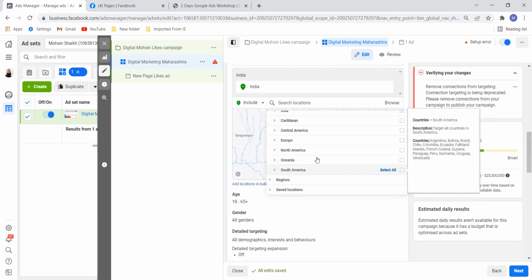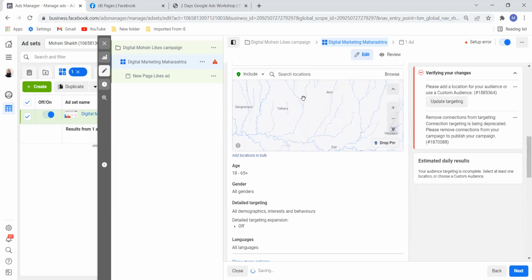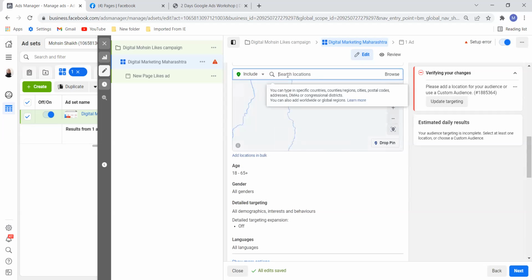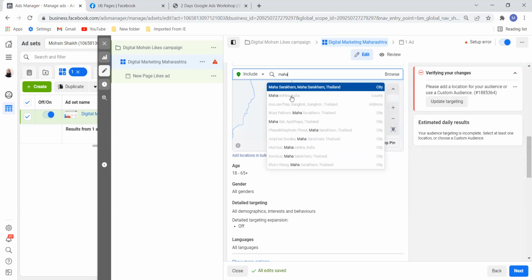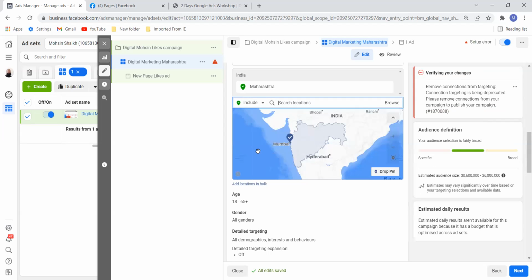So no need to worry about this because directly you can type out here. For example, I want Maharashtra. India, county. It will not come as a state because the state is known as county in US. So we will select that county. Okay, see, this entire Maharashtra has been selected.